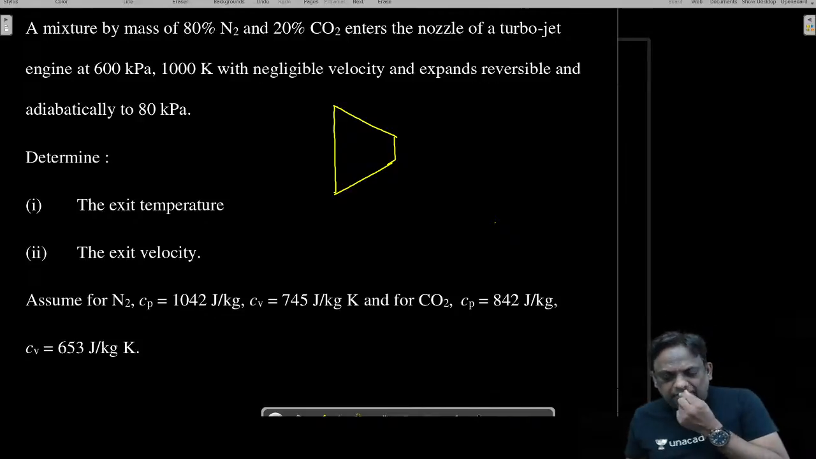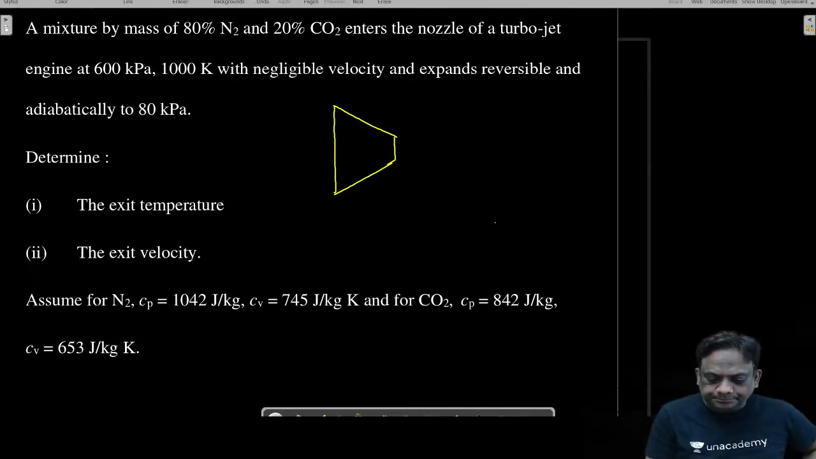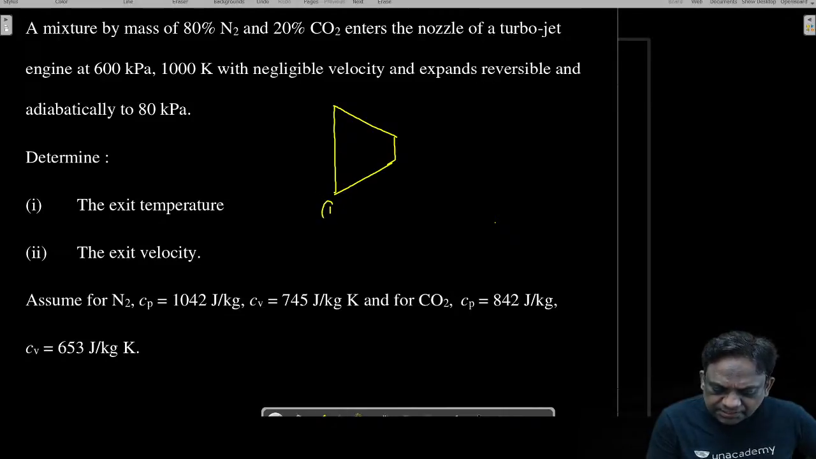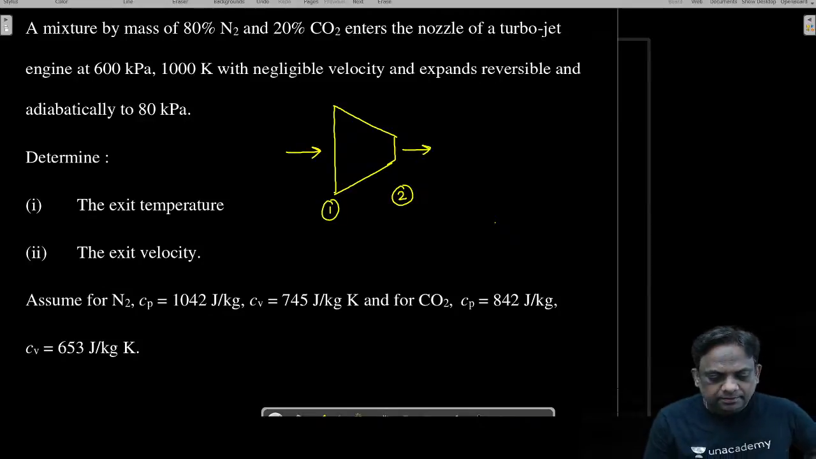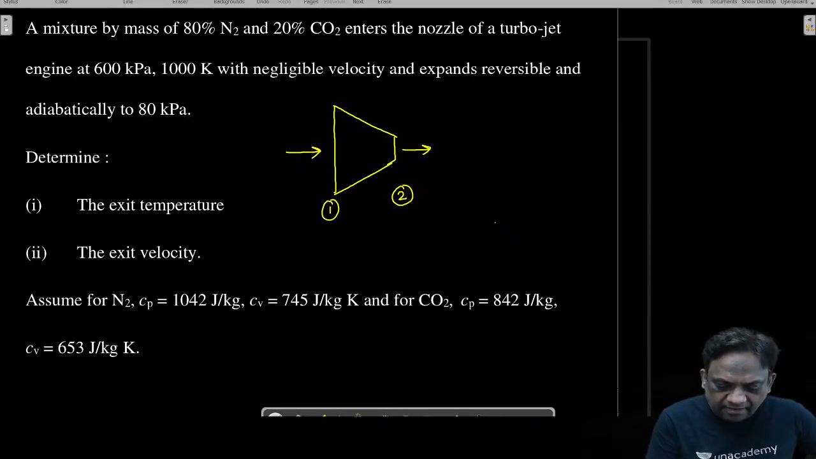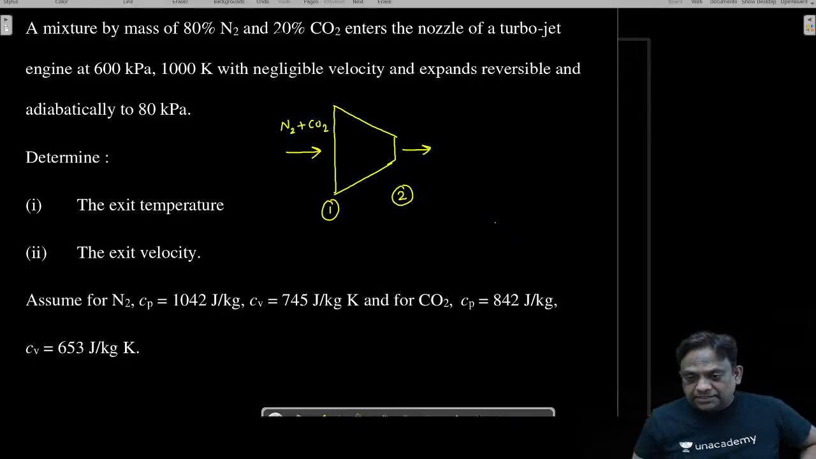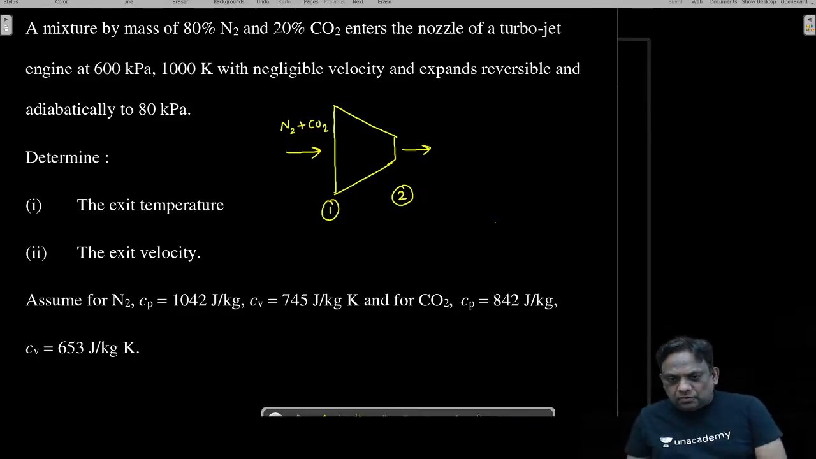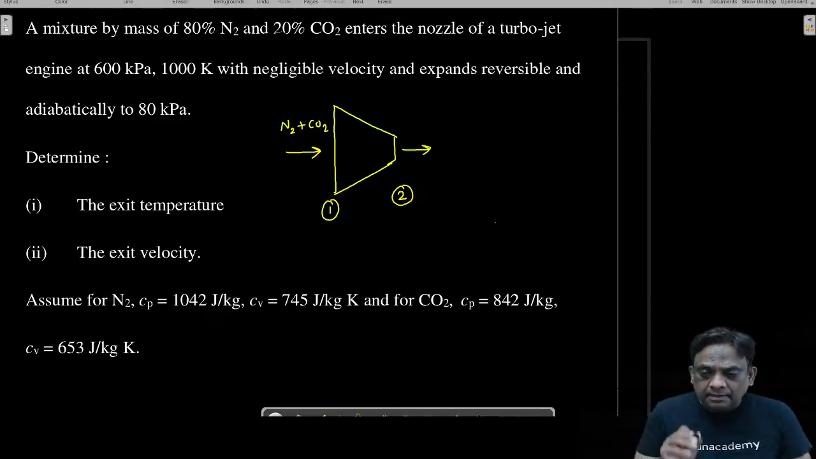Okay, let this be section 1 and let this be section 2. The fluid is entering and the fluid is leaving. Okay, here we have a mixture of nitrogen plus carbon dioxide. I repeat, nitrogen plus carbon dioxide. Have a look at this.